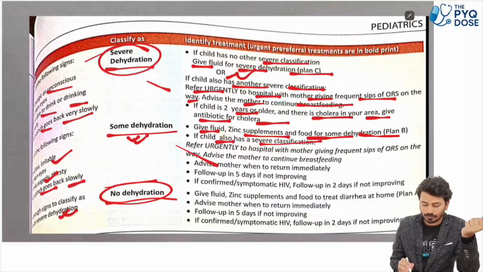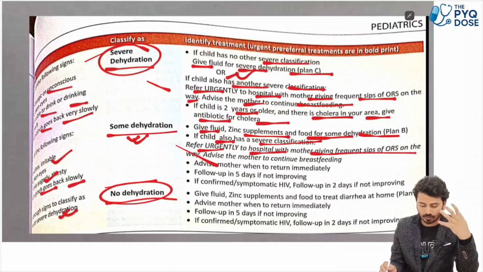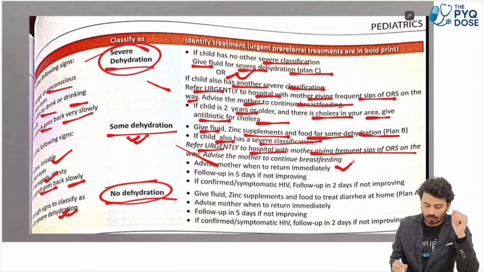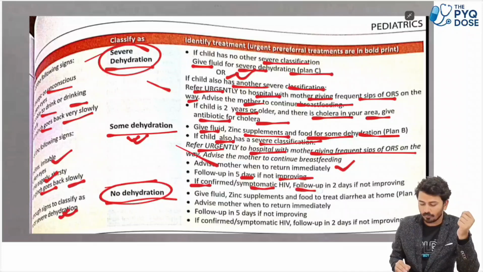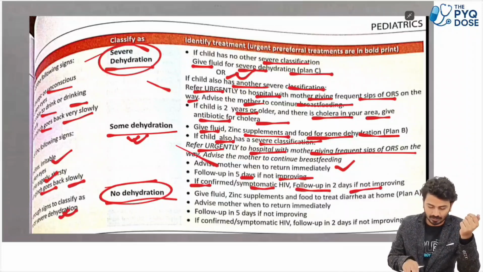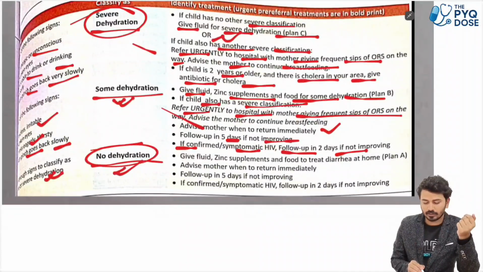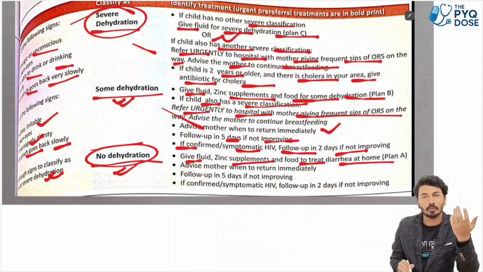If the child also has a severe classification, refer urgently to hospital with mother giving frequent sips of ORS on the way. Advise the mother to continue breastfeeding. Advise mother when to return immediately. Follow up in 5 days if not improving, and if confirmed symptomatic HIV, follow up in 2 days if not improving. Next, if there is no dehydration, then the management will be to give fluid, zinc supplements and food to treat diarrhea at home. That is Plan A. Plan A will be at home and Plan B and C will be at the hospital. So look, advise mother when to return immediately.